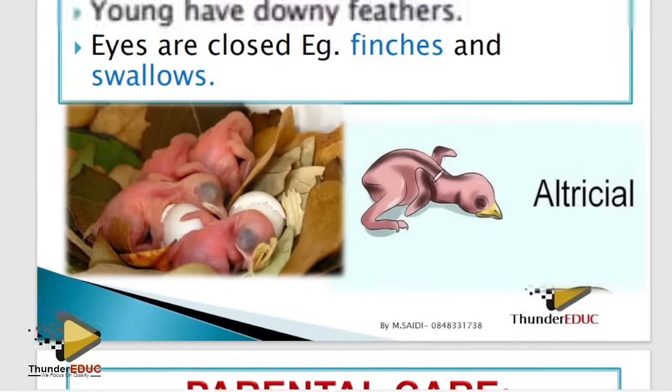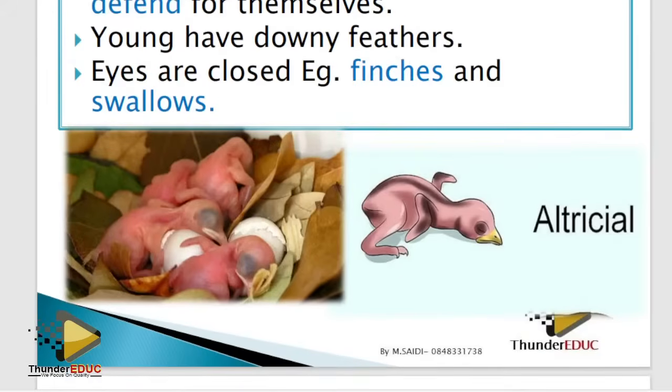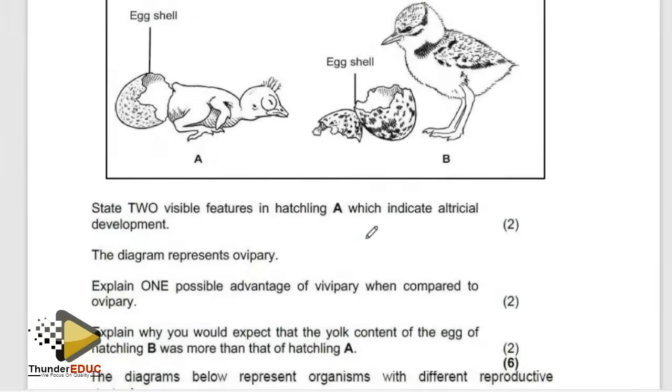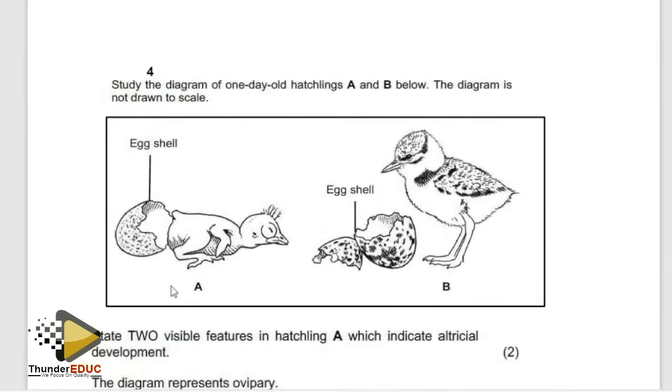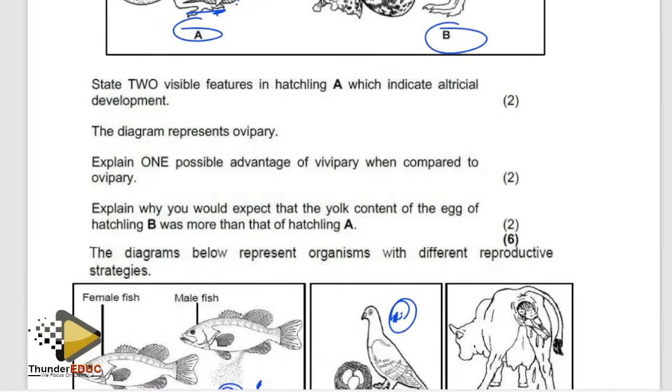Yeah, so atresia, precocia, the difference you must know. So if you look at this, what is A and what is B? It is A, atresia, because the eyes are closed, it has no down feather, it can stand on its own. This one, eyes are open, it can stand on its own, has down feathers, you see. So please go when you know the two differences. If you have a question, let me know.